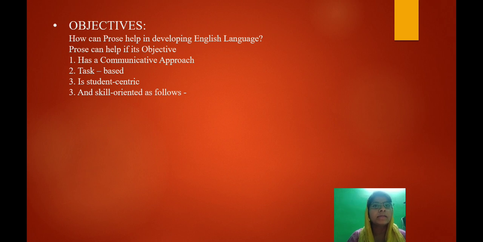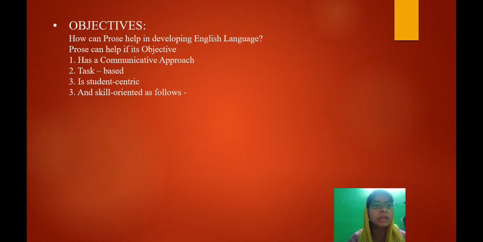Next, we're going to be starting with objective. We actually have three areas to cover: objective, importance, and procedure of teaching, or rather learning, prose for English language development. So here I'm starting with objectives. How can prose help in developing English language? First, remember that in order to allow prose to help us learn English language, the very approach should be communicative. Next, it has to have a task-based methodology, meaning a mere reading of the prose will not do.